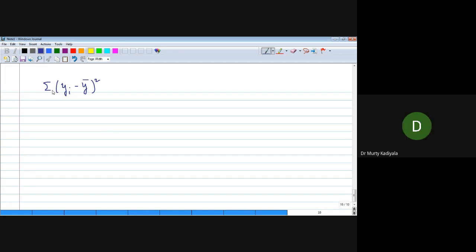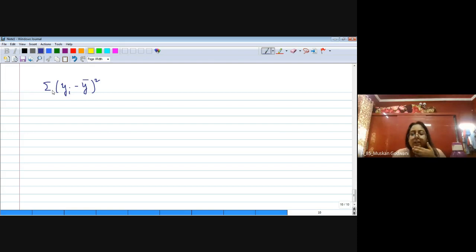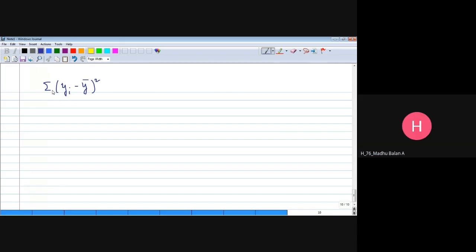Just think over. Sir, to find the total sum of squares? Standard deviation? Yes, that is what I want. This particular term is useful to calculate variance, and if you know variance, of course, standard deviation. This is useful to calculate the variance of y, correct?